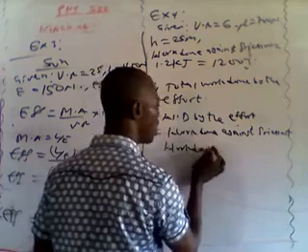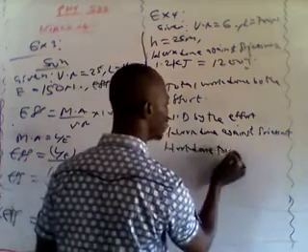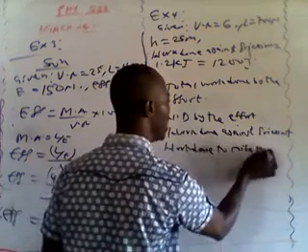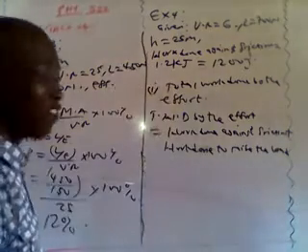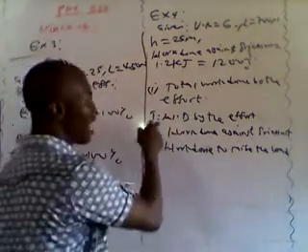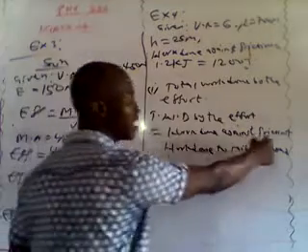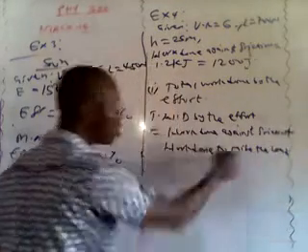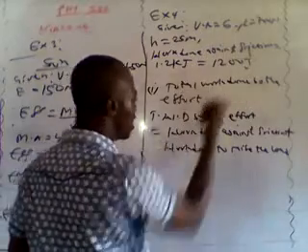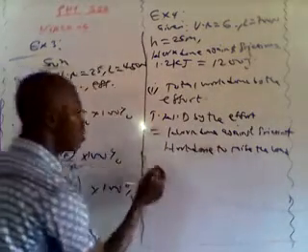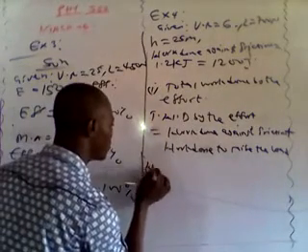I think somebody said plus work done to raise the load. Yes, if you are guessing, I think you guess right. Total work done by the effort will be equal to work done against friction plus work done to raise the load. Don't forget, work done against friction has been given as 1,200 joules. Then you need to calculate work done to raise the load.